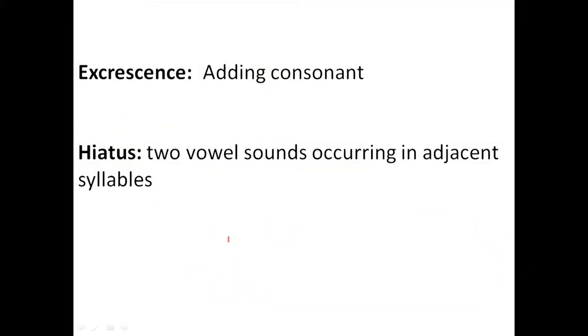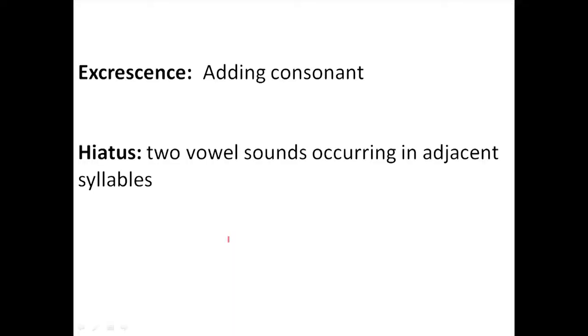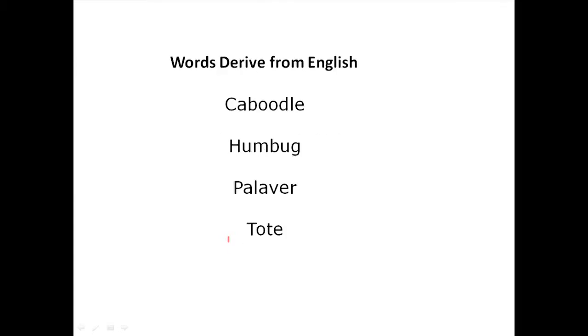Okay? So now we have what we refer to as epenthesis. When we add consonants, like intrusive R, in between vowels, the idea about doing that is called epenthesis. Because two vowels, when they occur side by side, seem very difficult to pronounce in succession, we call that hiatus. It's called hiatus: two vowel sounds occurring in adjacent syllables.